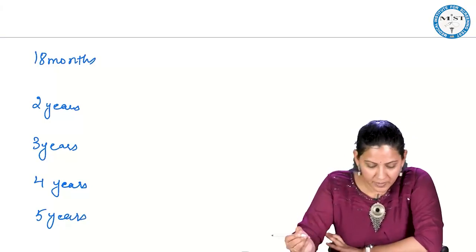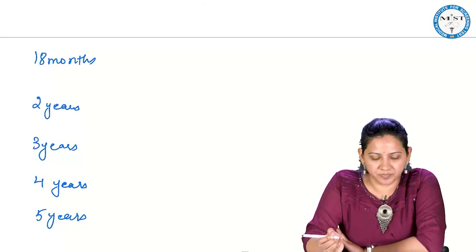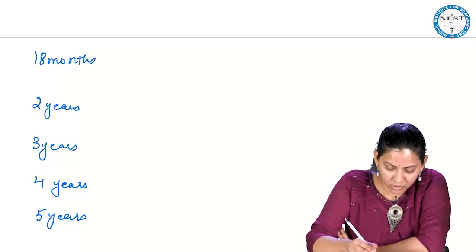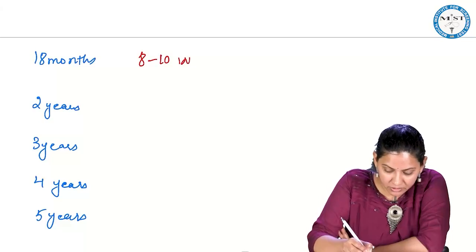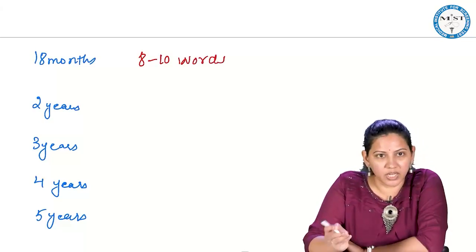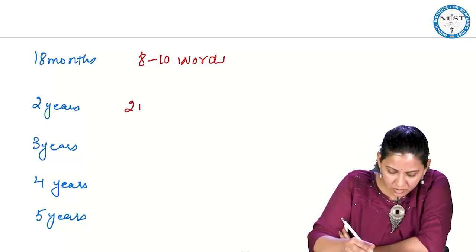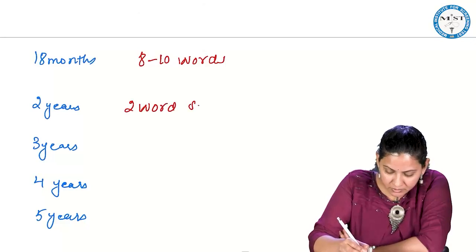By 18 months, child will have a vocabulary of 8 to 10 words. So by 2 years, it can speak 2-word sentences.